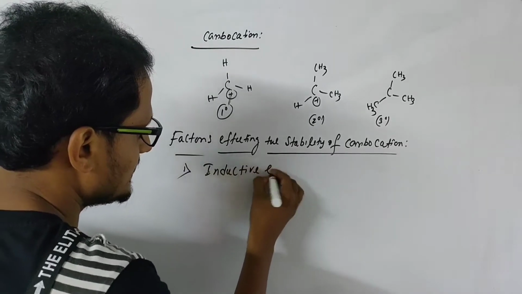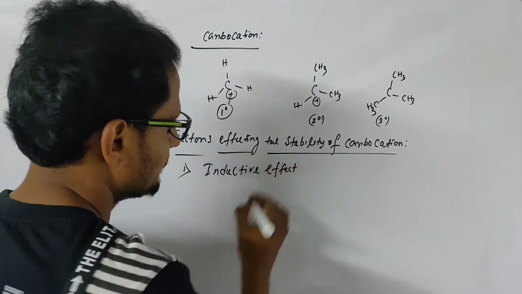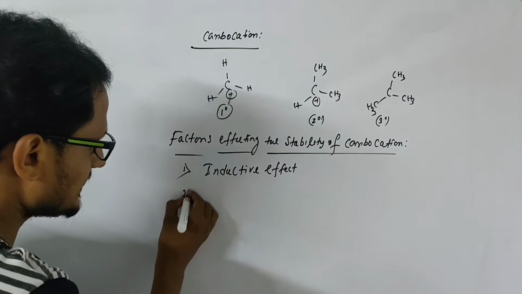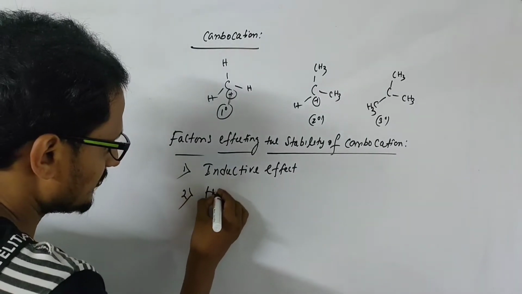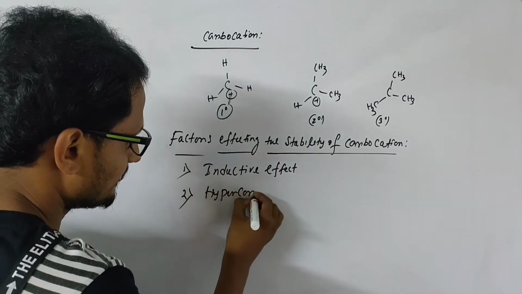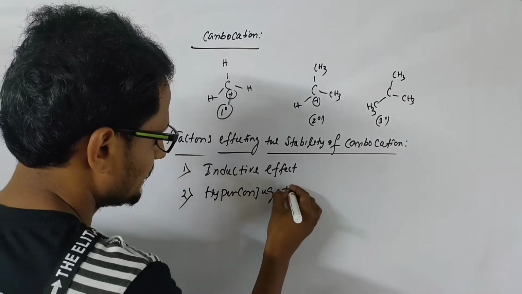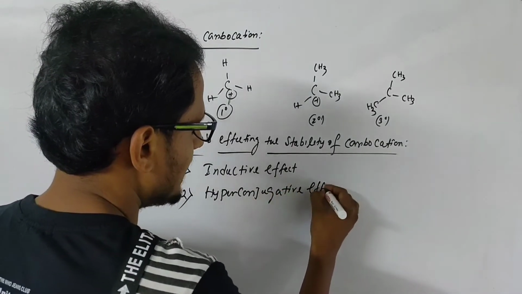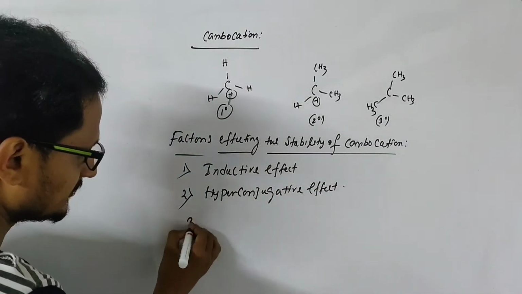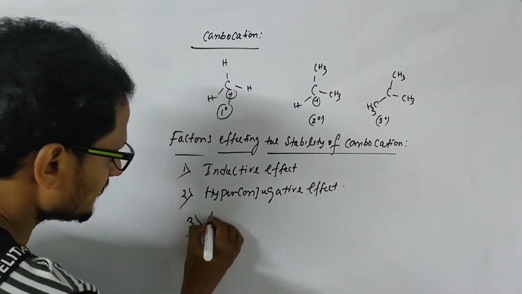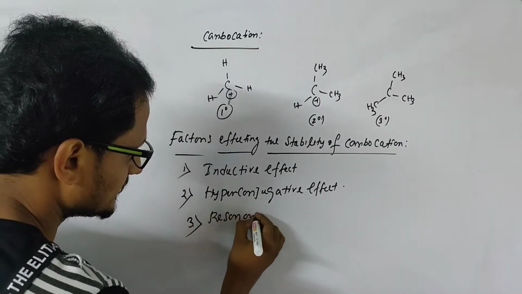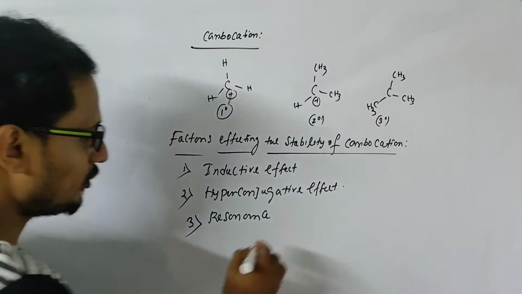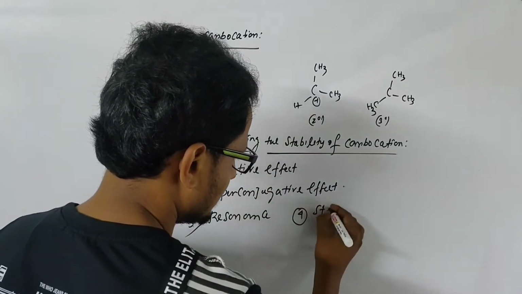The major one is inductive effect. Next is hyperconjugative effect, that means hyperconjugation. The third one is resonance. And the fourth one is steric effect.